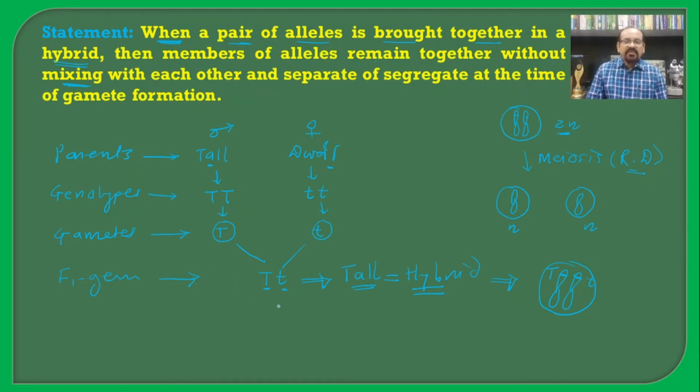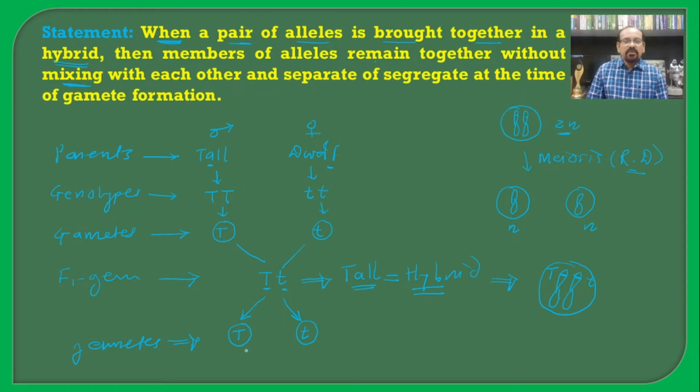If we see the formation of the gametes, there will again be separation of the homologous chromosomes from each other, and hence one gamete will carry the capital T and another one will carry the small t. So these are the gametes formed by the F1 hybrid, the hybrid tall.